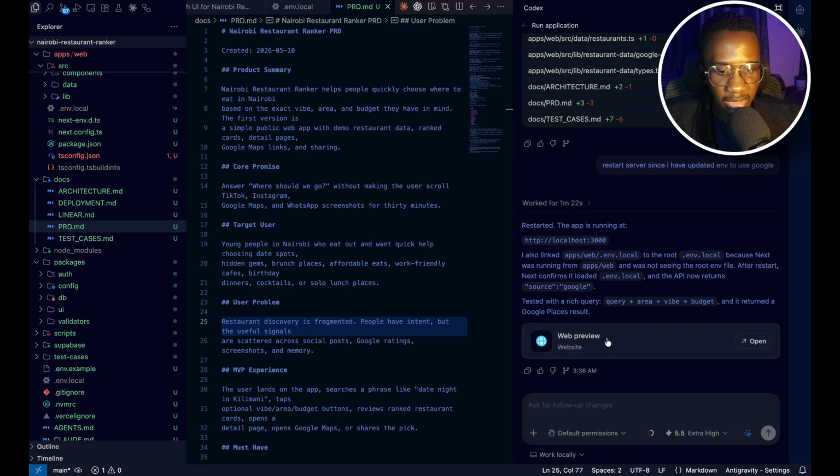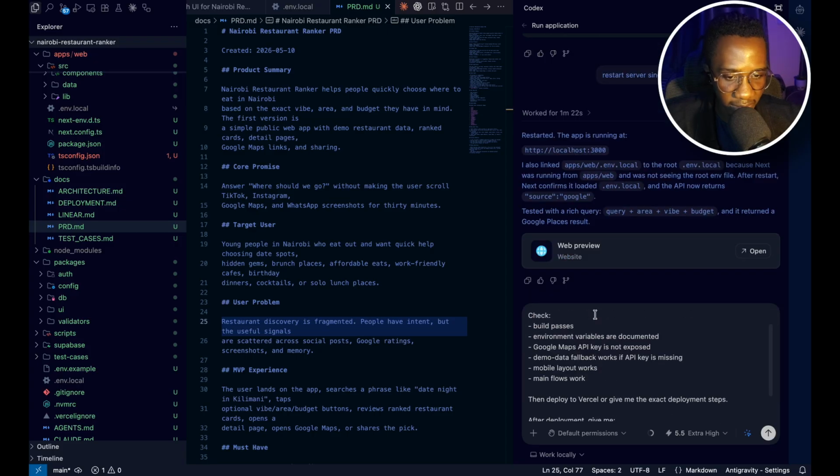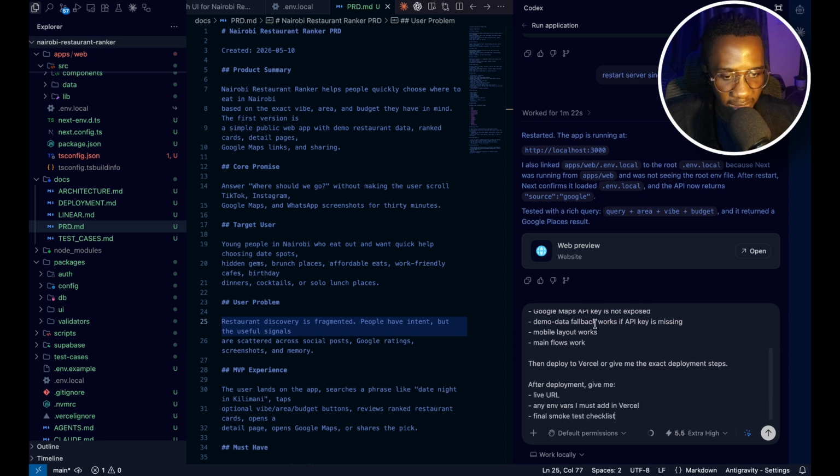The next thing we can actually do is deploy this. So I have a prompt ready for this so that we get to move a bit faster. I just tell it prepare Nairobi Restaurant Ranker for Vercel deployment. As I mentioned, we're using Vercel for this. Then deploy to Vercel. I already have this set up. After deployment, give me a live URL, any envs I must add in Vercel, and a smoke test checklist. This is going to allow us to do thorough tests of the application. So actually, let me set this up in a new chat.